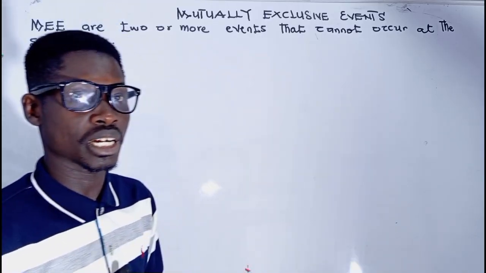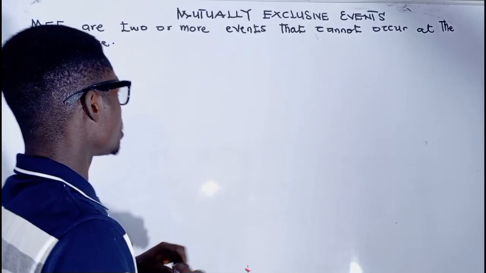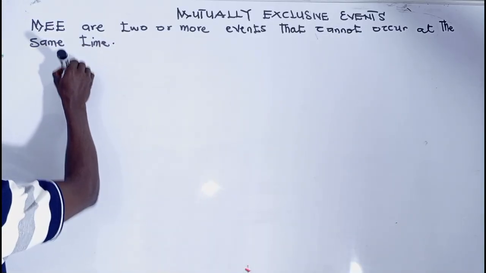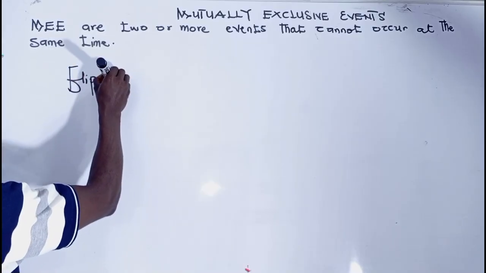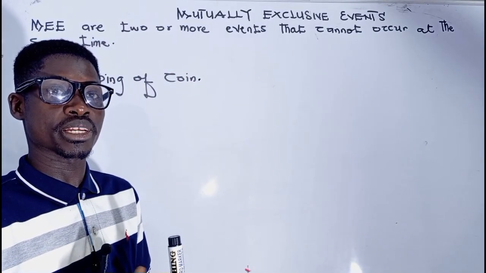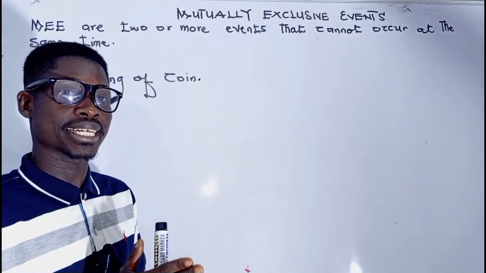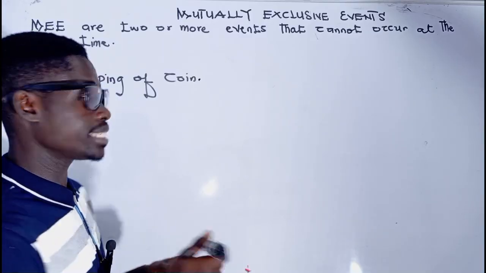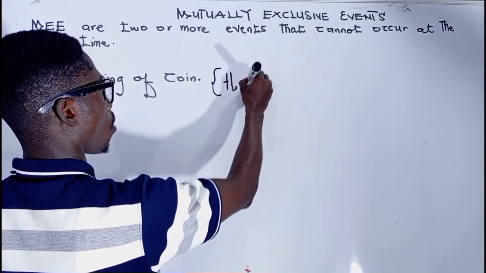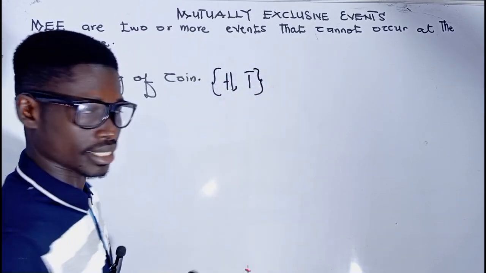An example of mutually exclusive events is the flipping of a coin. We all know that when we toss or flip a coin, we get either a head or a tail.